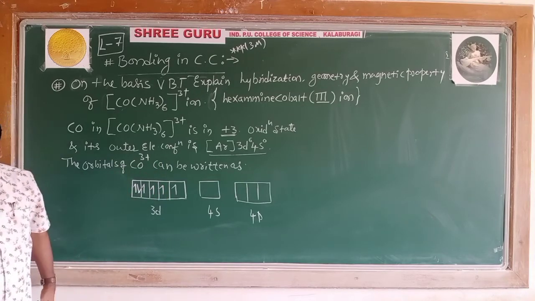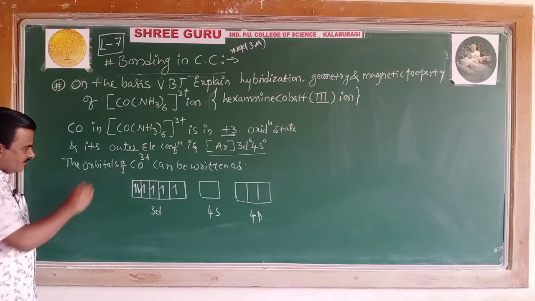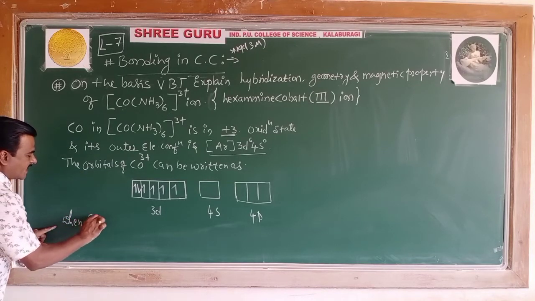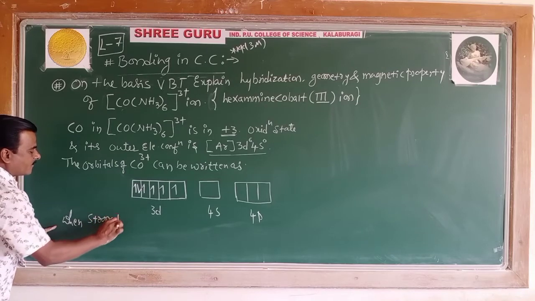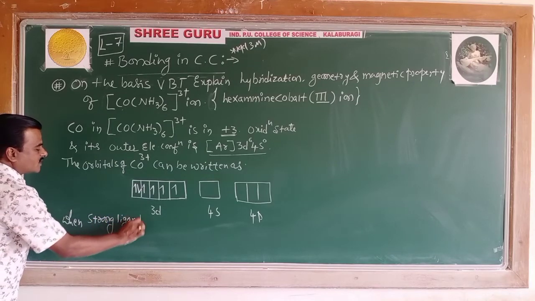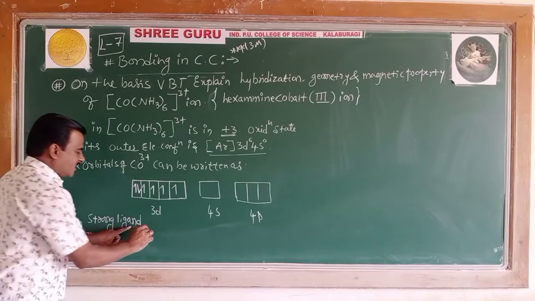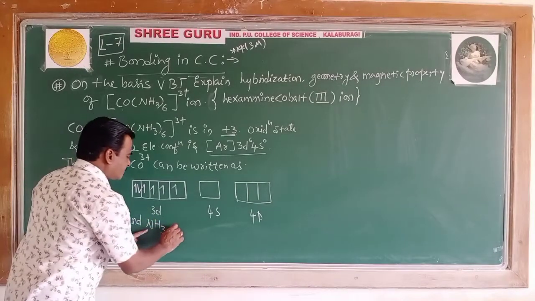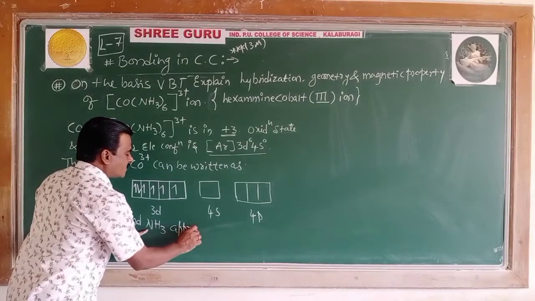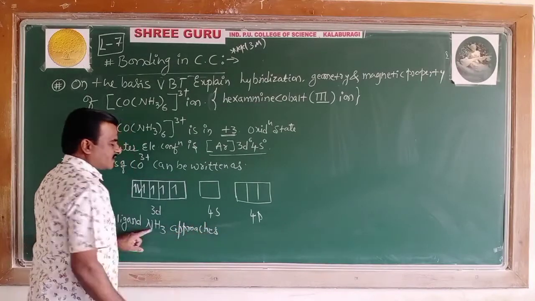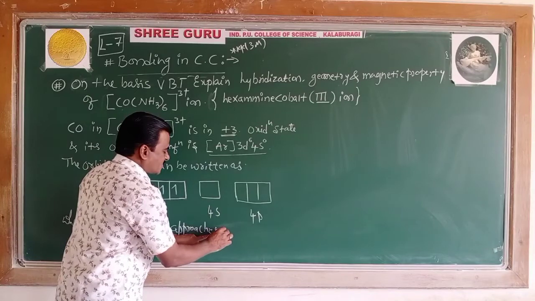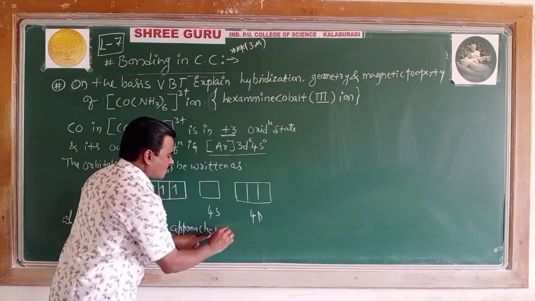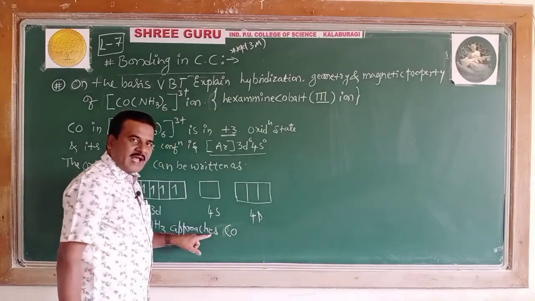But next, what happens when a strong ligand NH3 approaches the metal atom, approaches the cobalt atom?